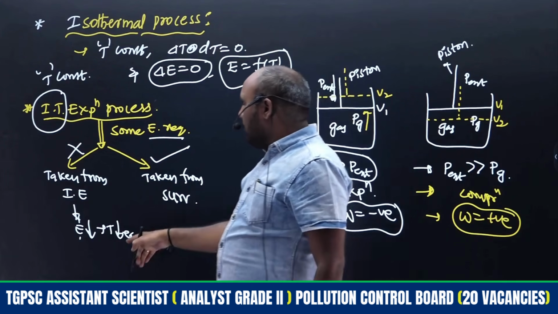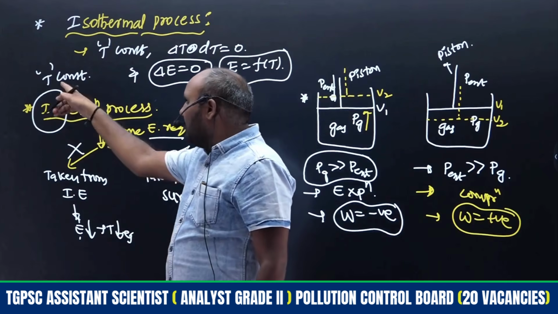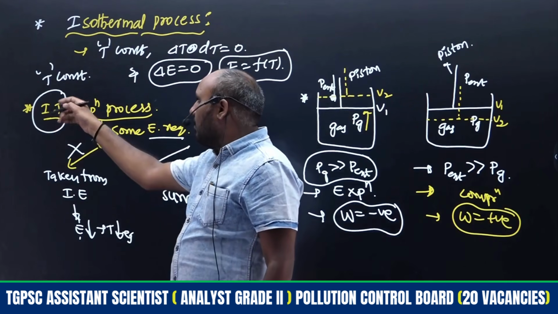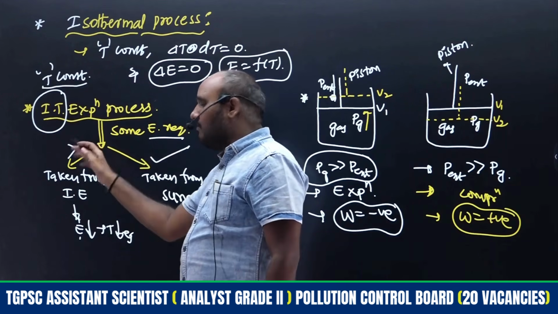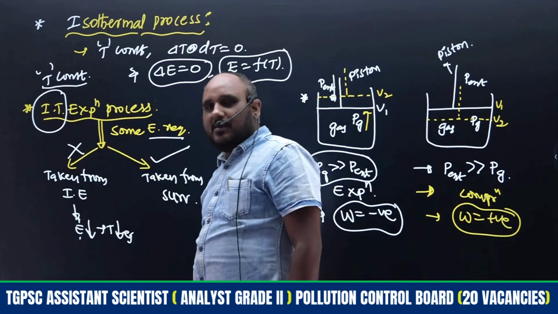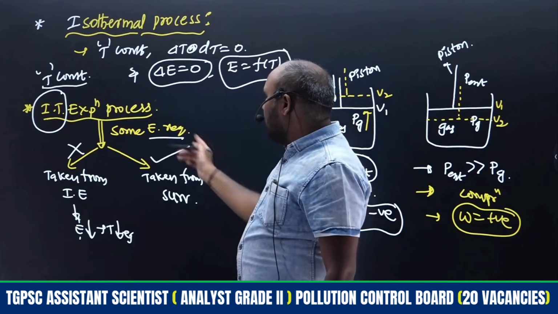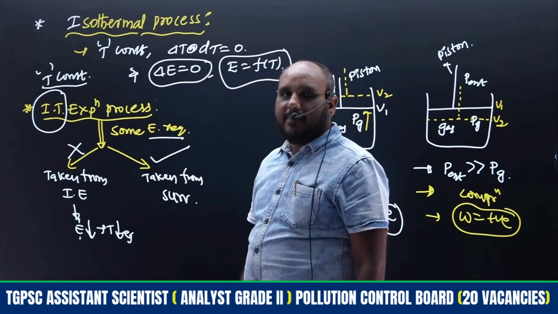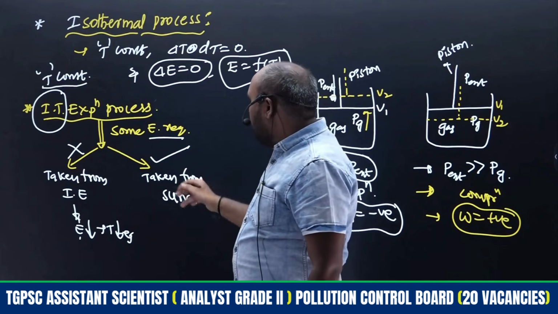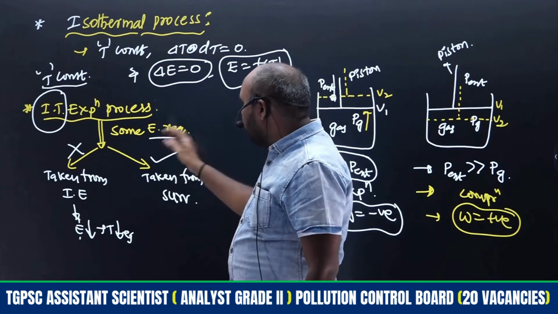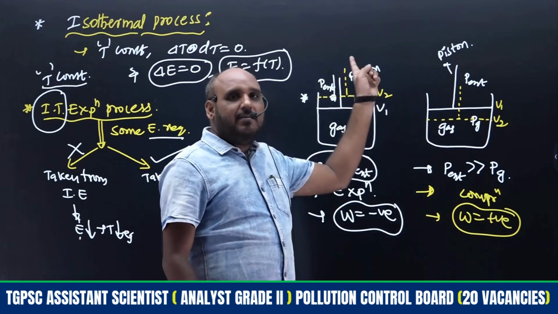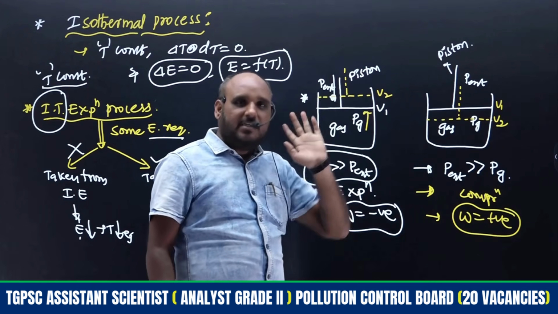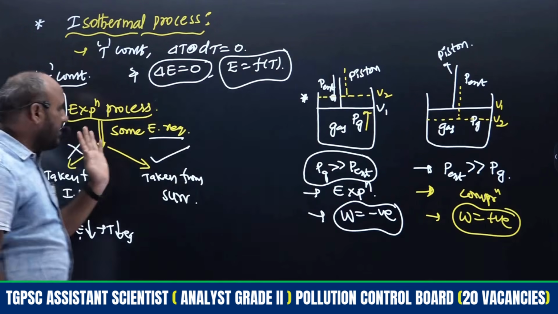But a temperature decrease is not possible for isothermal, because temperature is always constant, hence we cannot follow this procedure. Then the other is what? The energy is taken from the surroundings, right? Whenever some amount of energy is taken from the surroundings, the expansion will take place at a constant temperature. That you have to understand.